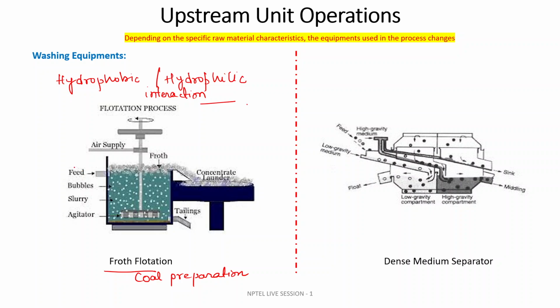So suppose you are feeding the coal. The coal is being fed, and from here there will be an agitator, continuous rotating of the mixing should be there, and from this agitator there will be gas supply to the chamber. There will be coal and gas interaction.